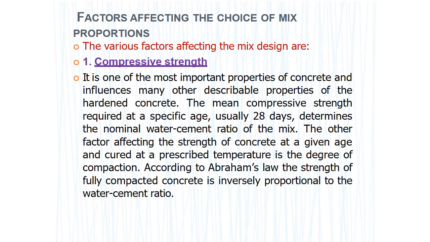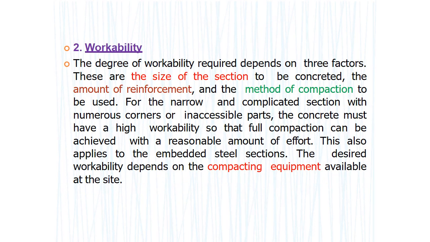First one is compressive strength. It is one of the most important properties of concrete and influences many other desirable properties of hardened concrete. The mean compressive strength required at a specific age, usually 28 days, determines the nominal water cement ratio of the mix. The other factors affecting the strength of the concrete are age, curing at a prescribed temperature, and the degree of compaction. According to Abrams' law, the strength of fully compacted concrete is inversely proportional to the water cement ratio.